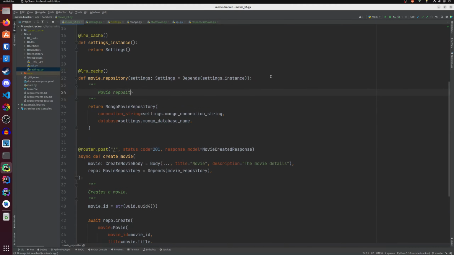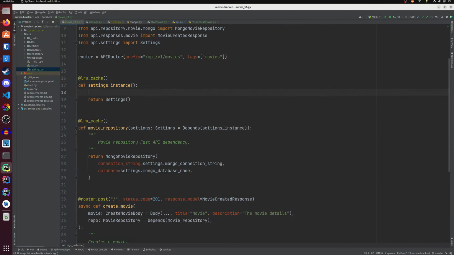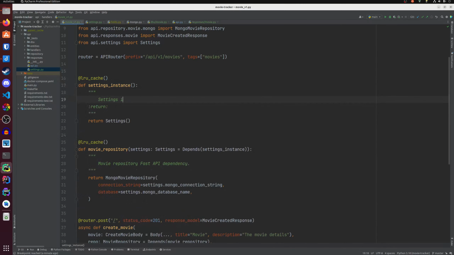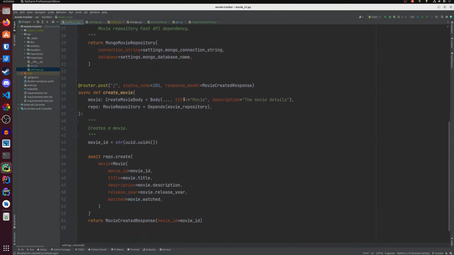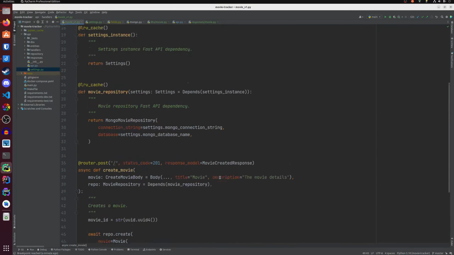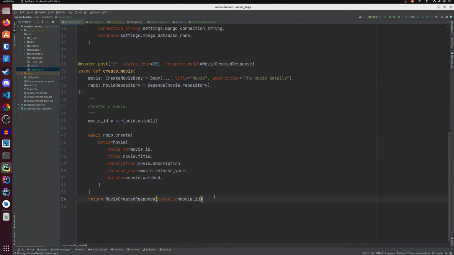Movie repository, FastAPI dependency, and settings instance, FastAPI dependency. And that's it. That's our create movie endpoint. We can of course improve this in the future, but we will also do complete unit testing of this endpoint.